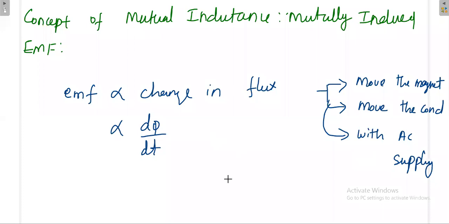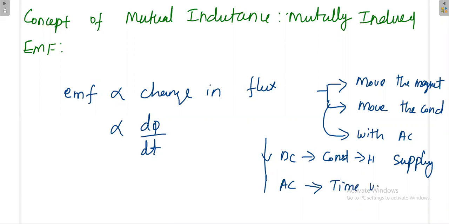If you pass DC current, then it produces a constant magnetic field. Suppose if you pass AC current through a conductor, then it will produce a time varying magnetic field. This third concept is actually used in the transformer.